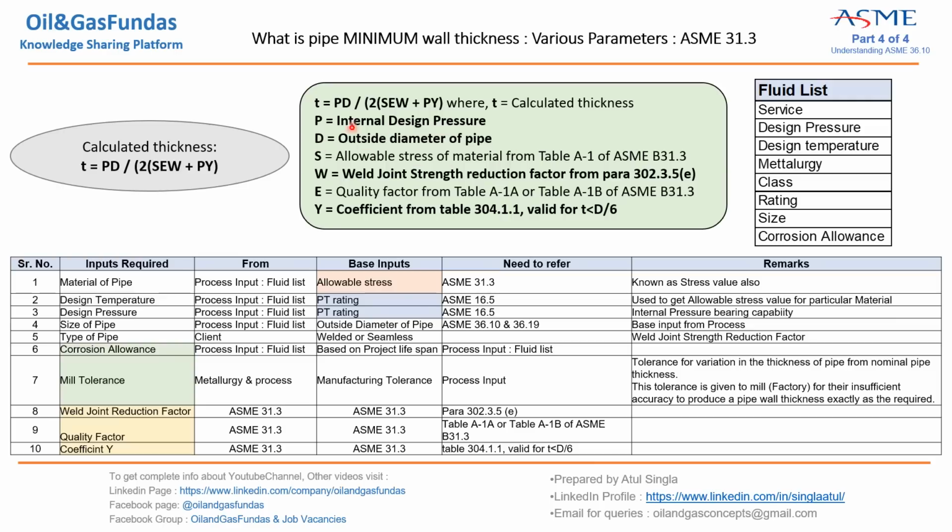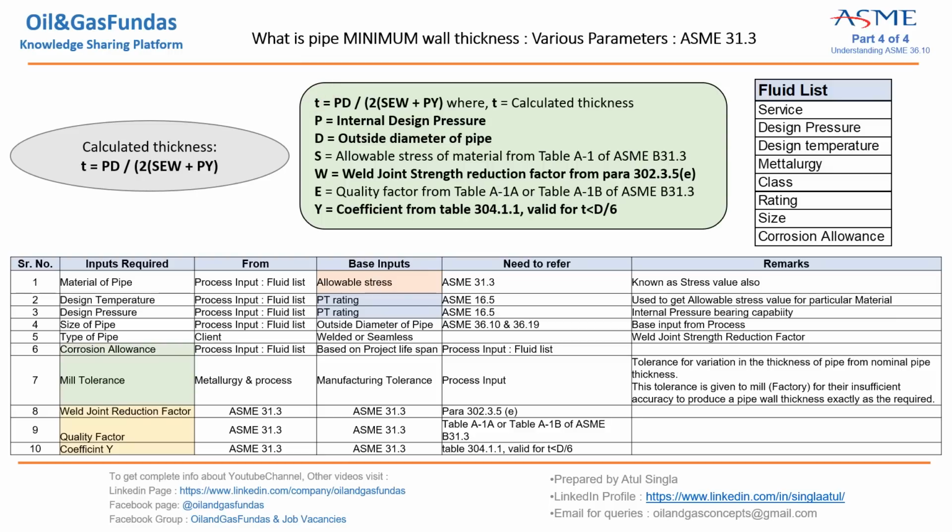OD, we are going to get it from 36.10 or 36.19. Allowable stress, we'll look into detail for this factor, how we are going to get this value from the 31.3 code and table. Okay, now these are three factors which we need to refer. 31.3, these are the table numbers. It is very easy to get all these factors when we refer to these tables. So we'll understand each and every point to calculate the minimum wall thickness.